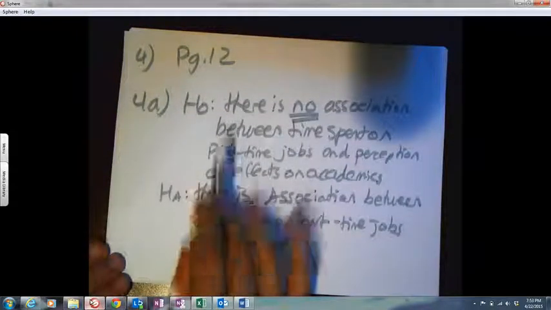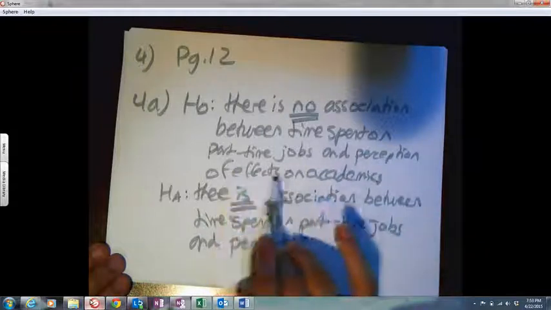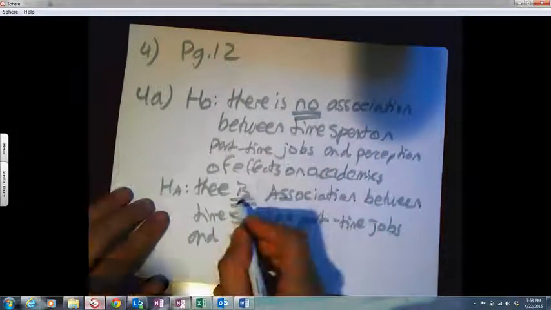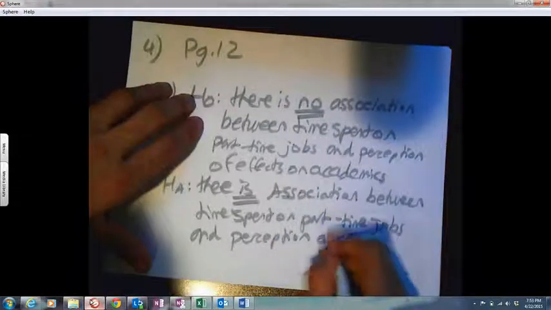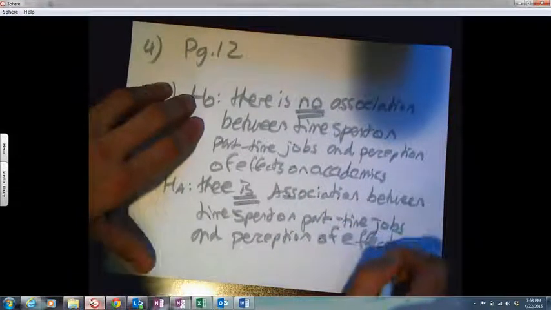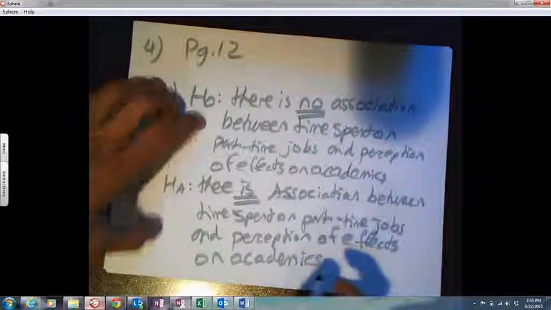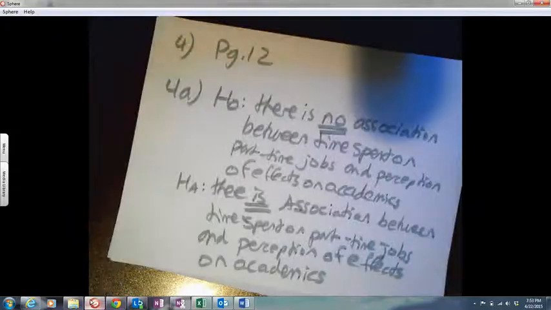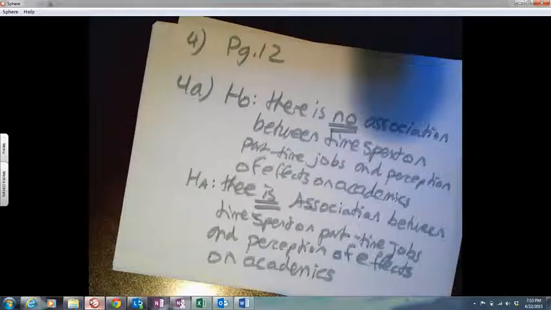The null: there is no association between time spent on part-time jobs and perception of the effects on academics. The alternative: there is association between time spent on part-time jobs and perception of effects on academics. So there we have our null and alternative. That's part A.